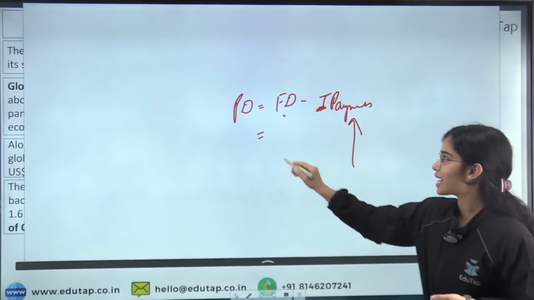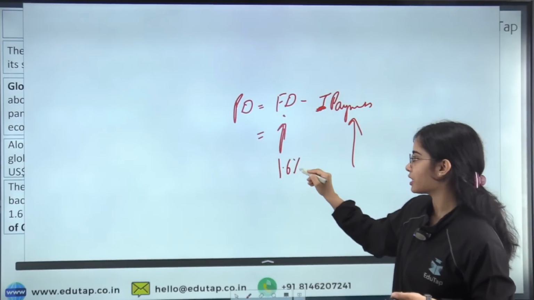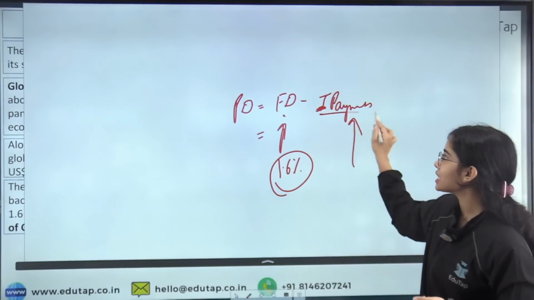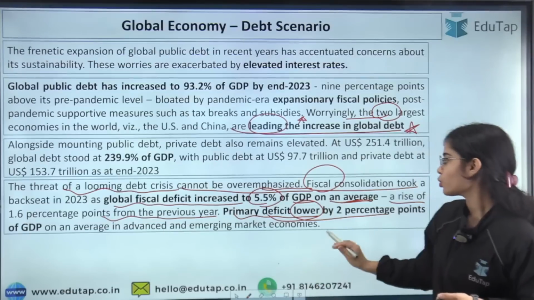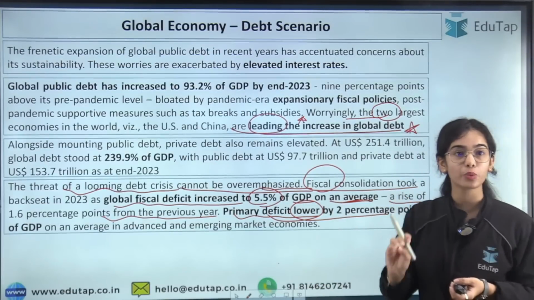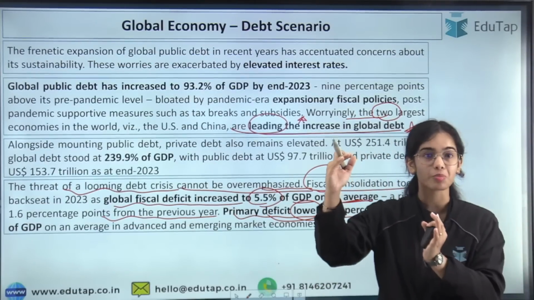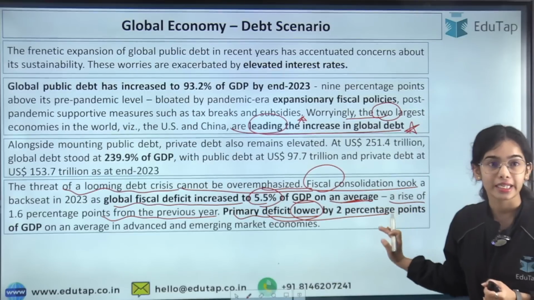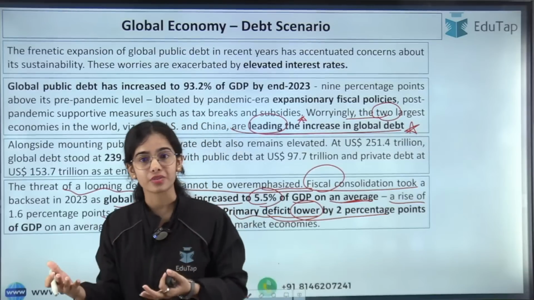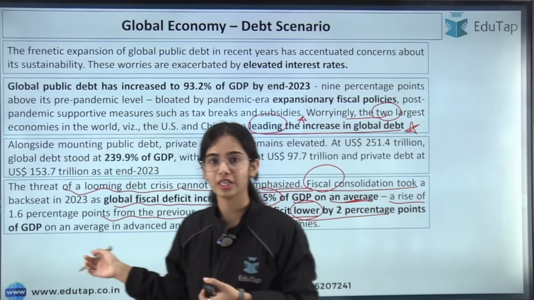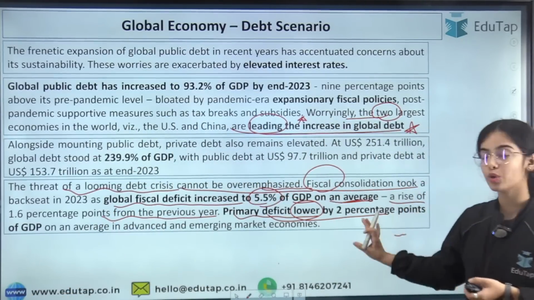The fiscal deficit has increased by 1.6 percentage points, but because of the increase in the interest payments, the primary deficit has decreased by nearly 2 percentage points. I hope you are able to understand that because of the increase in the interest payments, the primary deficit has decreased, but that is not good for our country because our country has to give the interest, right? Yes, very good, Jyoti. So this is the idea. I hope this is clear.